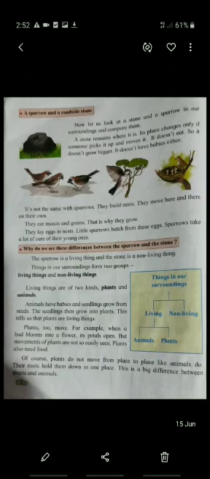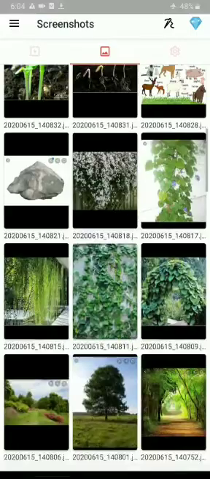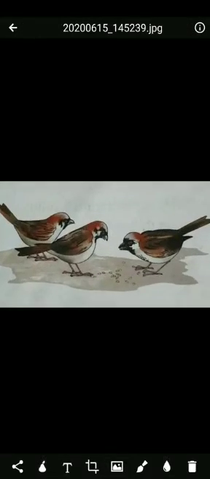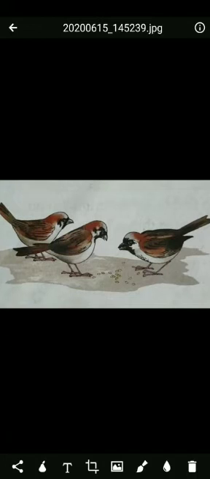Now children, I'll show you the picture of a stone. See, this is a stone. Now we have to compare this stone to a sparrow. Sparrow is a small bird. In Marathi you call it chimney and in Hindi you call it chidiya.